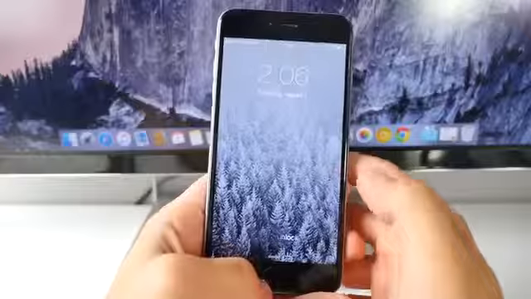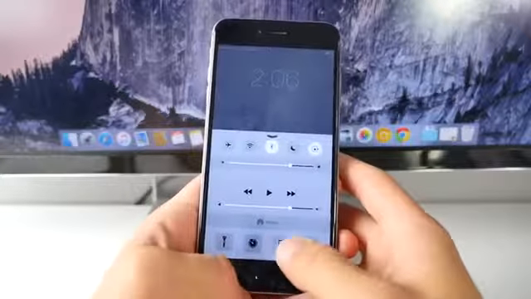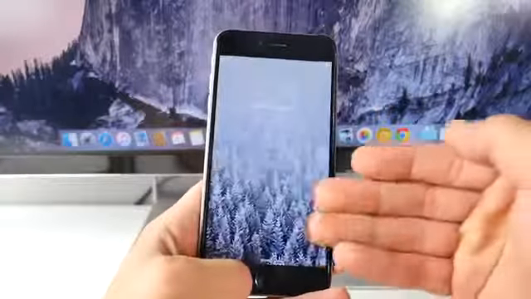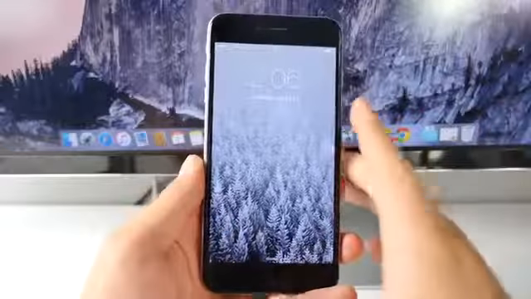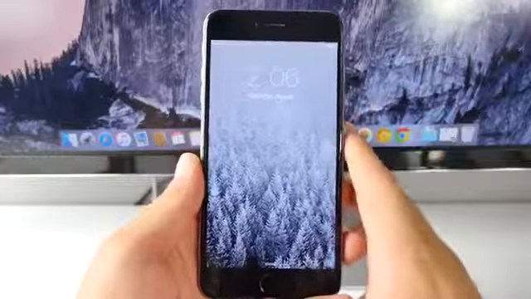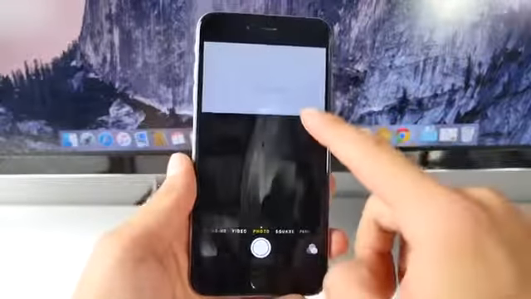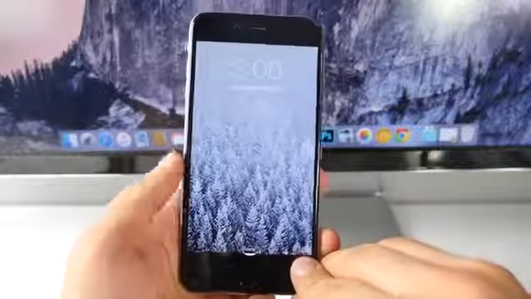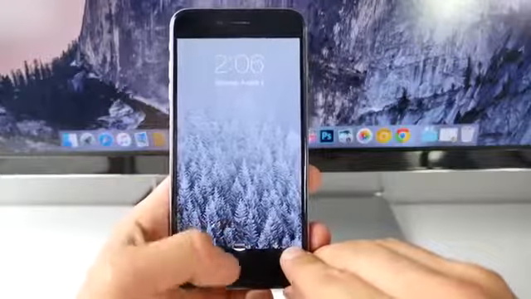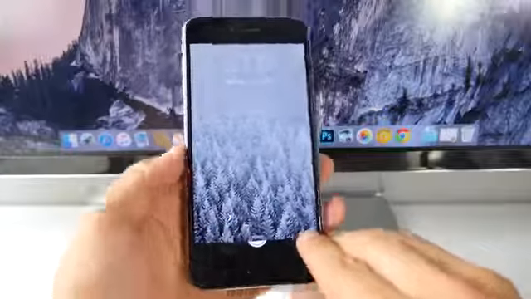Another one on the lock screen, if you actually open up the calculator, any application down here, and immediately close it, you'll get a black screen before you get back to your wallpaper. So unfinished right there. Another one is actually if you slide up and just get to halfway, then slide it back down, you can take secret pictures like this, either using the button right here or the one up here.